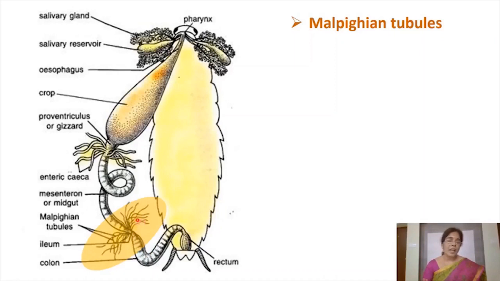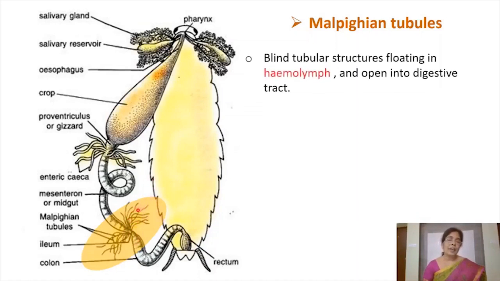Manaku telusu. These are yellow colored tubules. They are found at the junction of midgut and hindgut, and they are found floating in the hemolymph, and they collect the waste materials from the hemolymph, and they conduct the waste materials through them and release them into the gut, into the digestive tract.